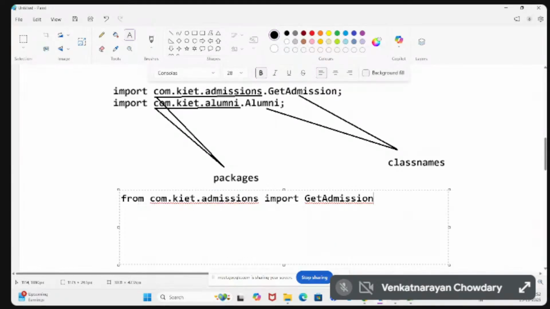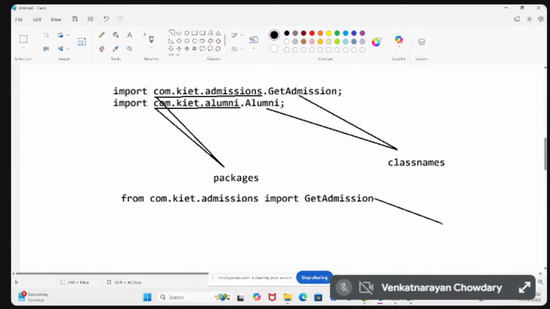This is Python code. You can write the same statement inside Python. So Python is also like Java. But what is the difference? The difference is only one thing.